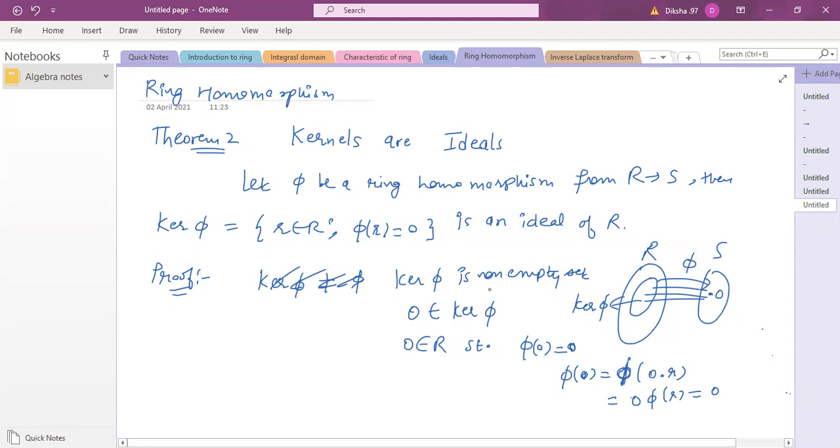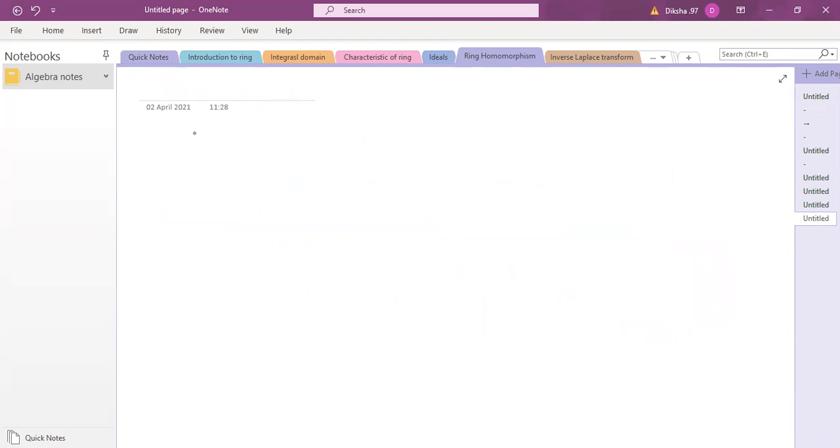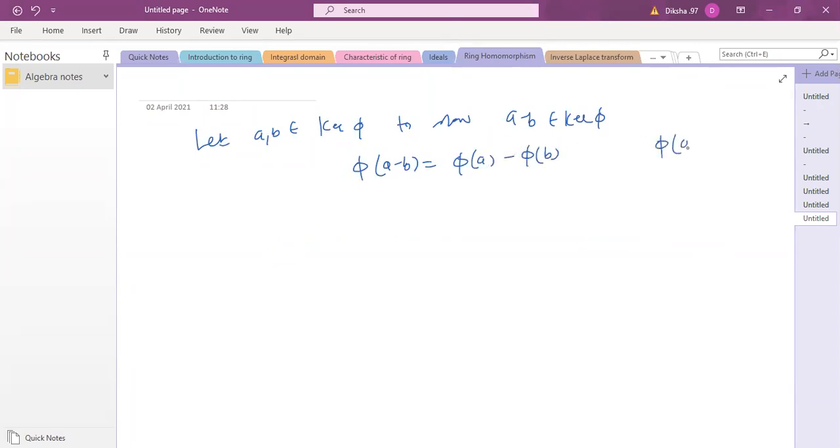Now we want to prove it is an ideal. For proving an ideal, let a and b belong to kernel phi. We want to show that a minus b also belongs to kernel phi. So phi of a minus b is phi a minus phi b. This comes from the same property: phi of a plus b is phi a plus phi b.